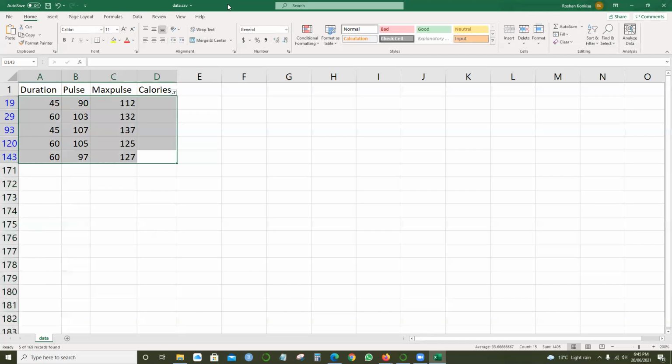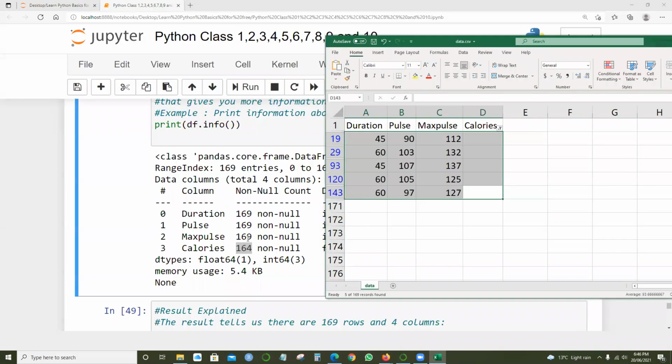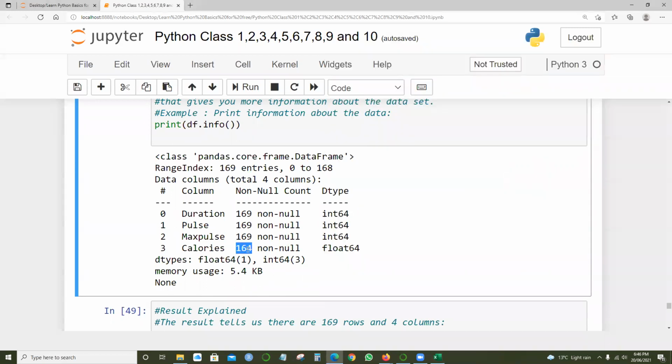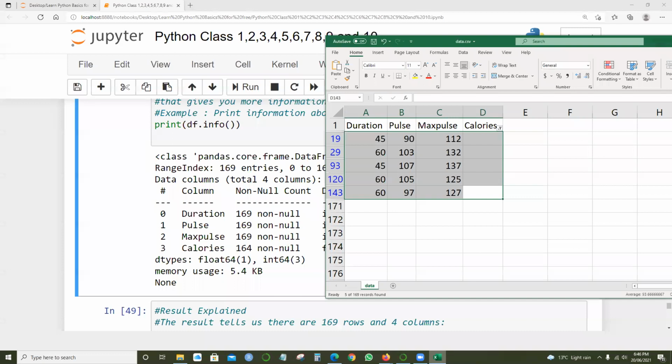So what Python is doing is, out of the total 169 minus 5 rows which are empty, that's giving 164. Only 164 rows have the calories information, and the remaining 169 for pulse and everything have full information.